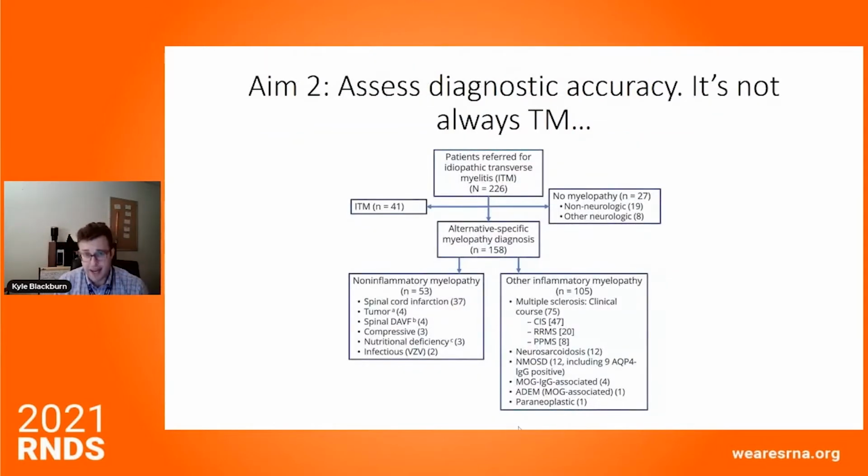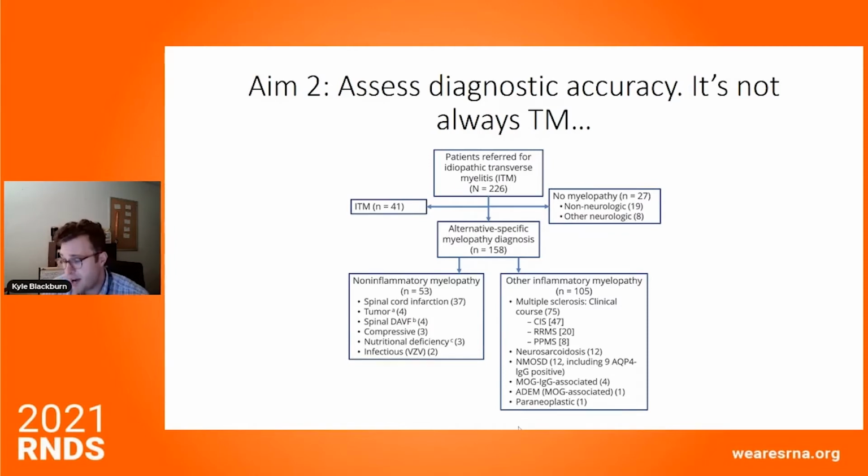And then, of course, the second aim of this study is to assess the diagnostic accuracy. Diagnosing spinal cord issues can be quite difficult. If you were part of my talk, you can see there are a lot of twists and turns to it, as we talked about.